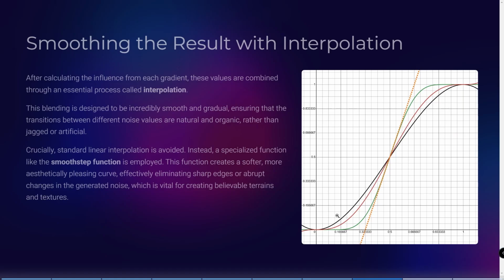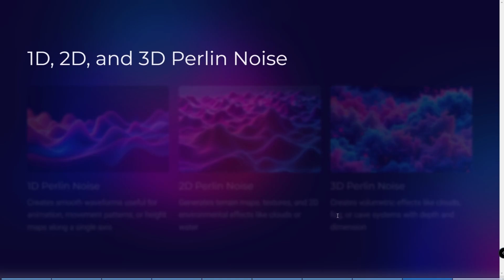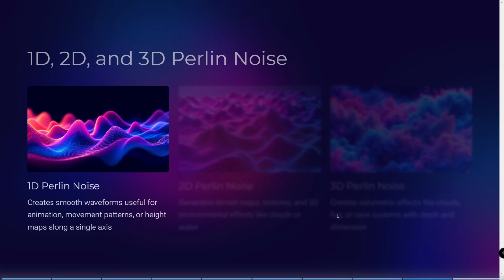Okay, let's continue. We have three types of Perlin noise. The first type is 1D Perlin noise. This type of noise is mostly used for movement, animations, and some effects for these concepts.